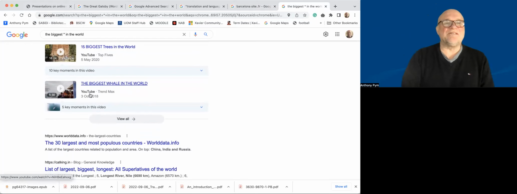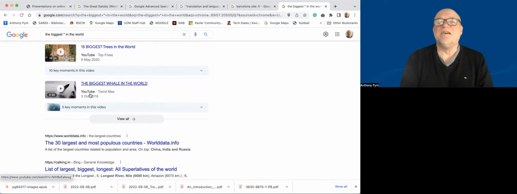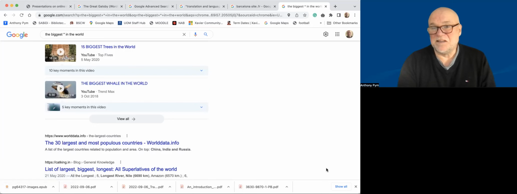So if you have a search and you're not too sure what has to go in that particular place, you can use that wildcard and see what comes up. It might stimulate you to do some interesting and creative research. There you go.